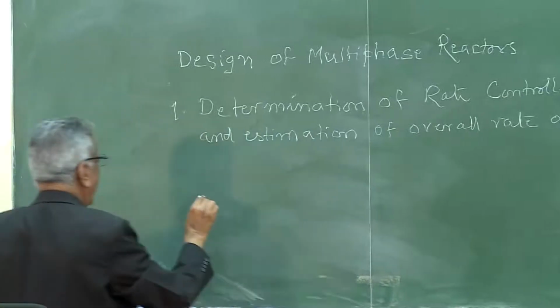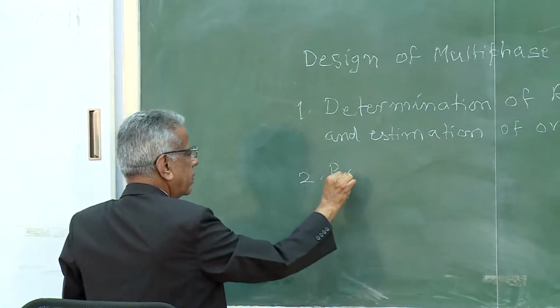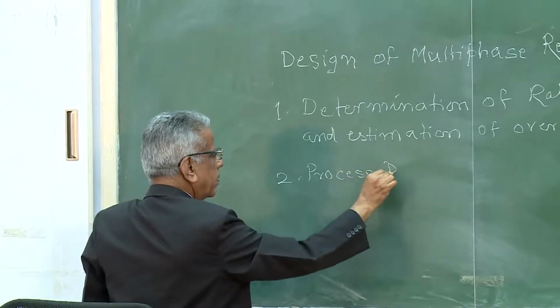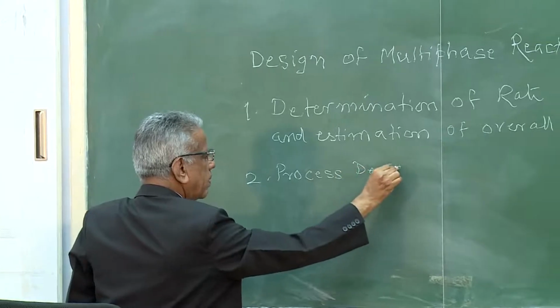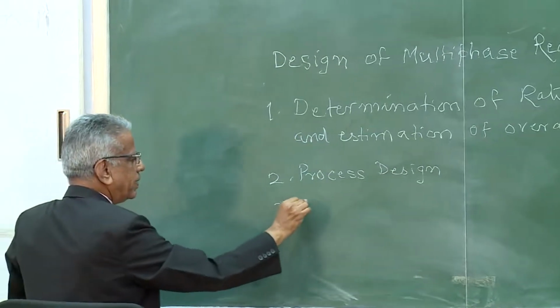Second step is actual process design. And third step is estimation of design parameters.